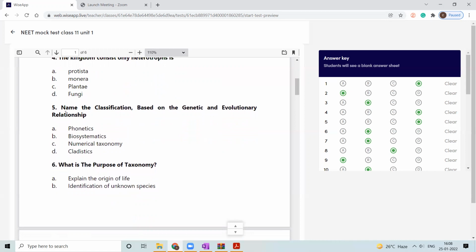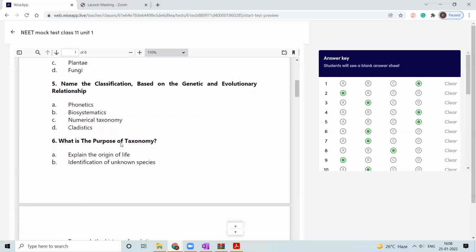Which classification is based on genetic and evolutionary relationships? The options are phenetics, biosystematics, numerical taxonomy and cladistics. This is what cladistics actually is. Biosystematics is a system of classification, and numerical taxonomy includes many characters, a number of characters. So this is cladistics.